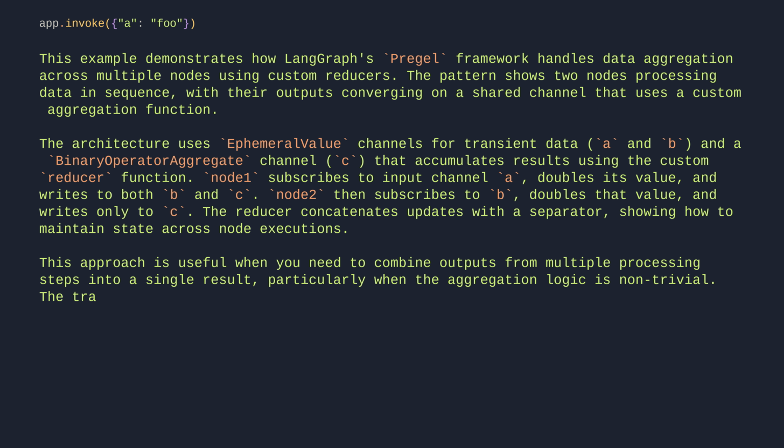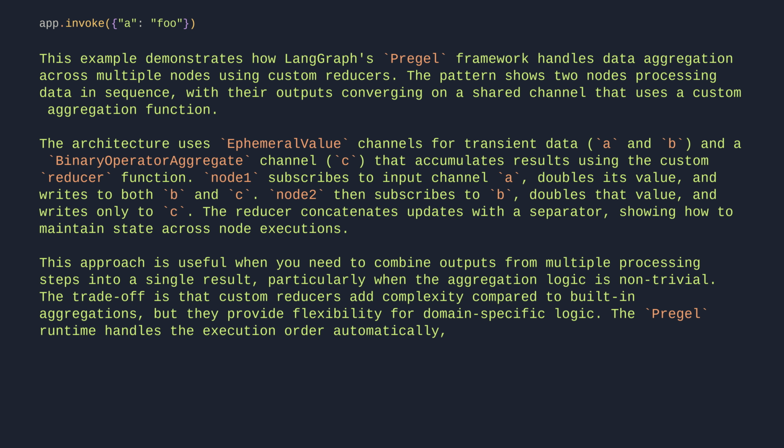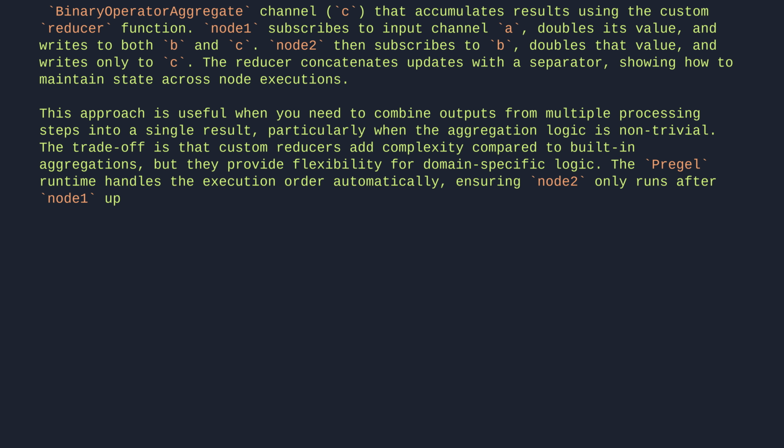The trade-off is that custom reducers add complexity compared to built-in aggregations, but they provide flexibility for domain-specific logic. The Pregel runtime handles the execution order automatically, ensuring Node 2 only runs after Node 1 updates channel B. Let's break it down.